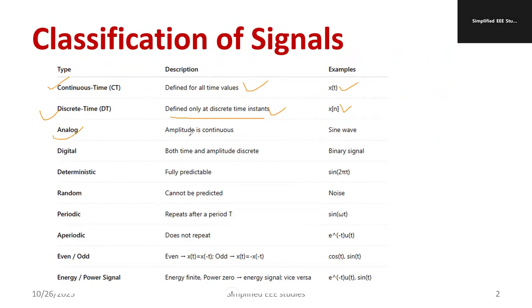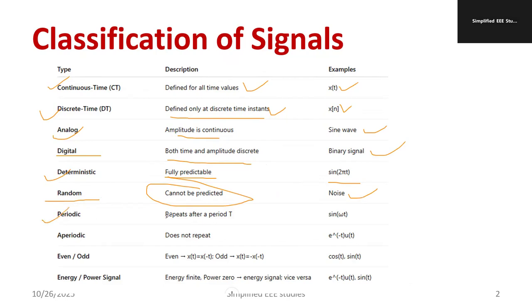What is an analog signal? Its amplitude is continuous, for example a sine wave. A digital signal has both time and amplitude in discrete form, for example a binary signal like 1, 0, 0, 1, etc. A deterministic signal is fully predictable, for example sin 2 pi t. A random signal cannot be predicted. That is the difference between deterministic and random signals. For example, a noise signal is a random signal.